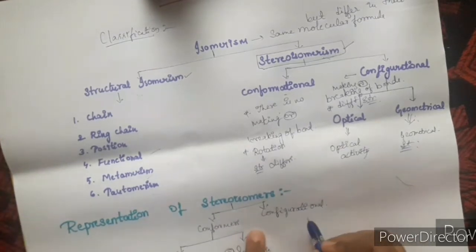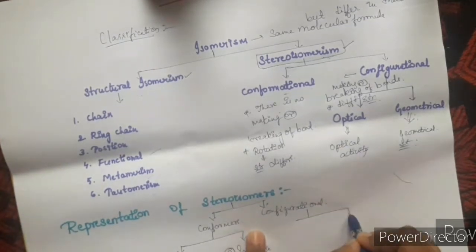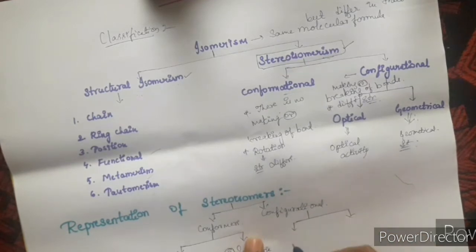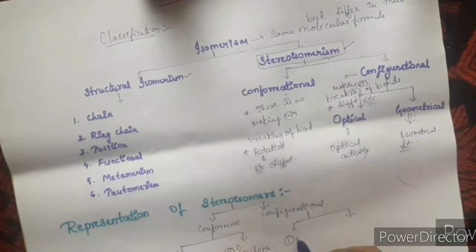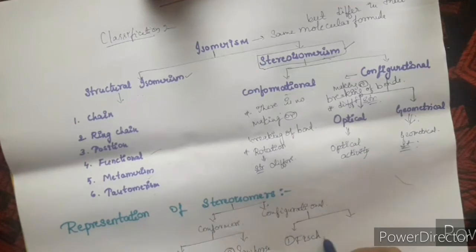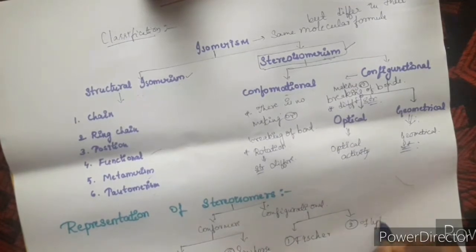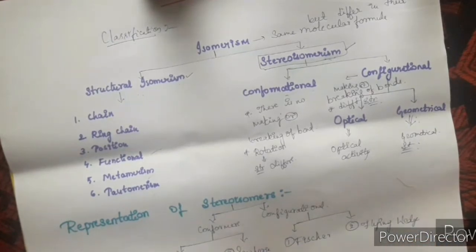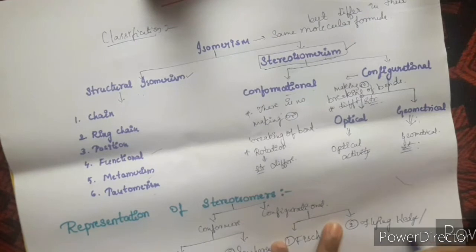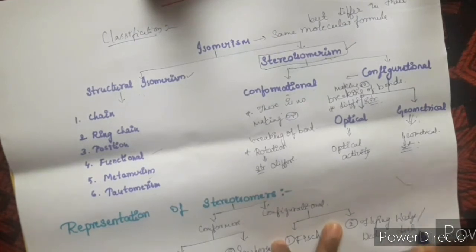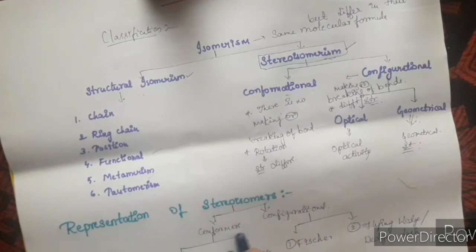Under configurational isomers we use the representations: the first one is Fischer projection and the second one is flying wedge projection, also called wedge dash projection. So how do we represent the stereoisomers?